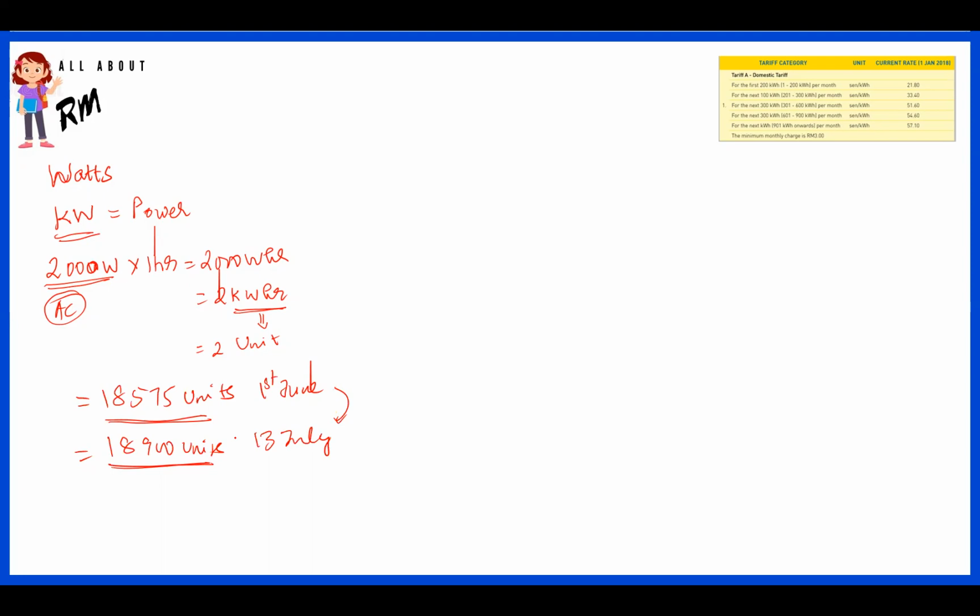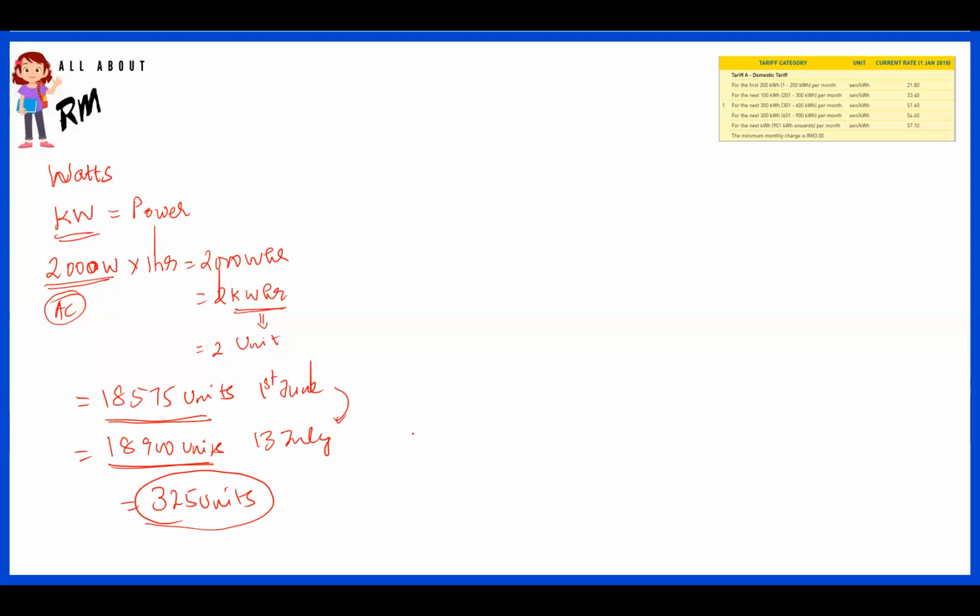Say for example, in this case, I have 18,900 minus 18,575, which gives me 325 units of power consumed. This is what I can understand from this energy meter reading. Right. Okay.